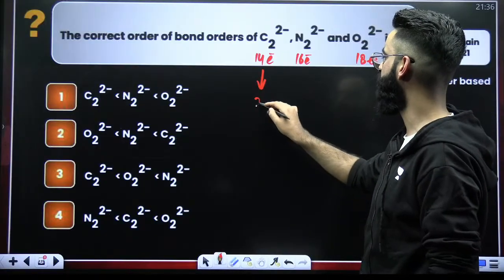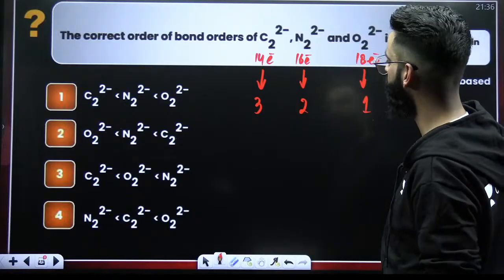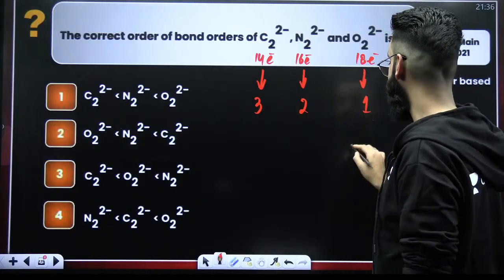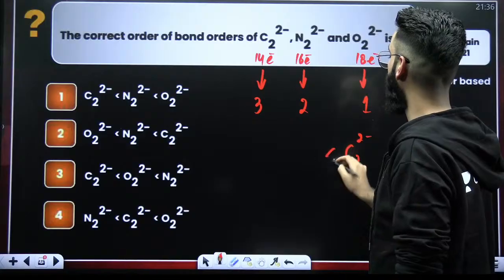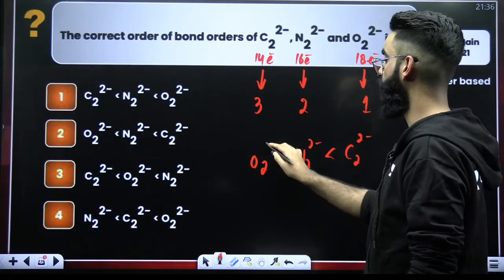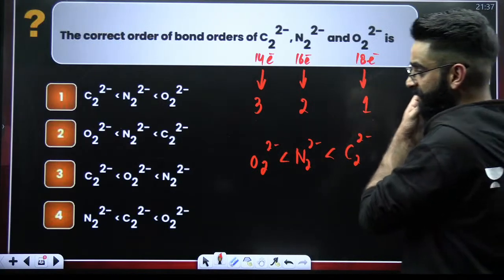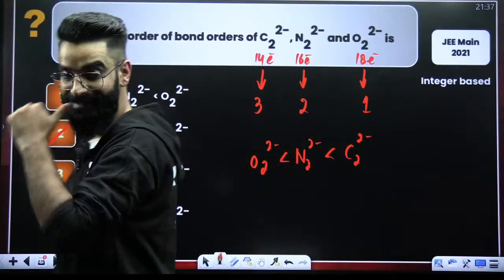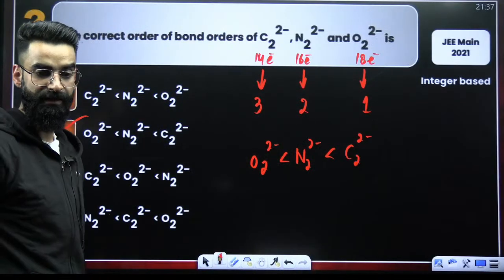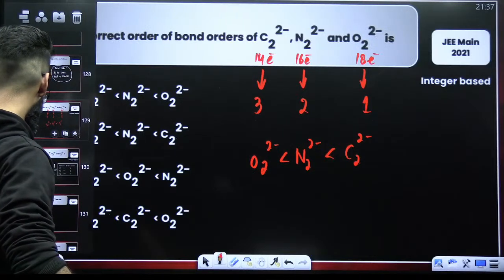14 electron species has got the bond order of 3. 16 electron species has got the bond order of 2. 18 electron species has got the bond order of 1. So, I would say C2 dinegative here has got maximum bond order, followed by N2 dinegative, followed by O2 dinegative. Is there an option like that? O2 dinegative, N2 dinegative, C2 dinegative. So it has to be option 2. That is going to be the correct answer of this particular question.